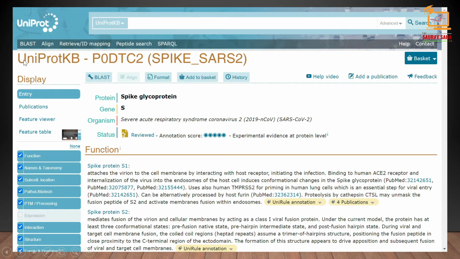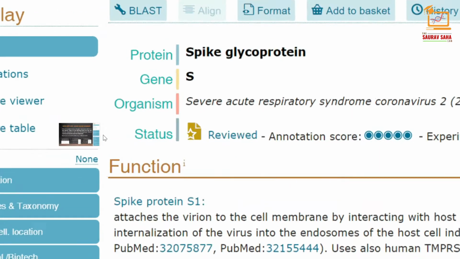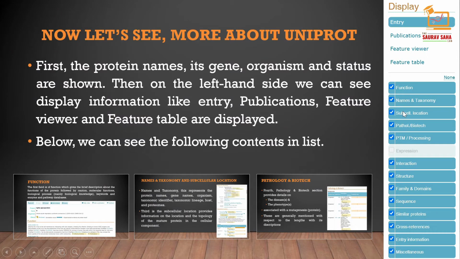Over here, the information is divided into several features and labels. Let's see each of them one by one. First, the protein name, its gene, organism, and status are shown. Then on the left hand side we can see display information like entry, publications, features, and feature table. Below we can also see the following content list. Now let's explore one by one.